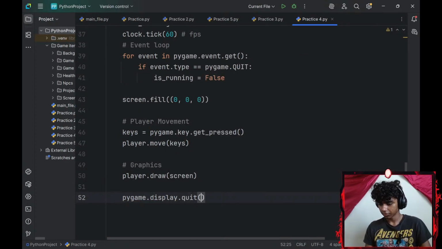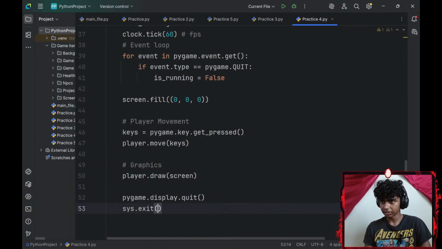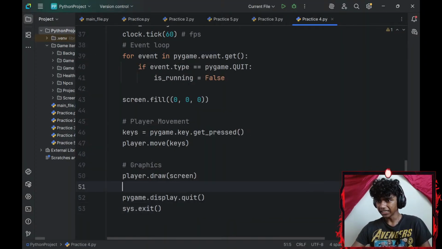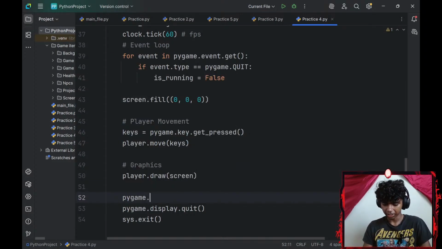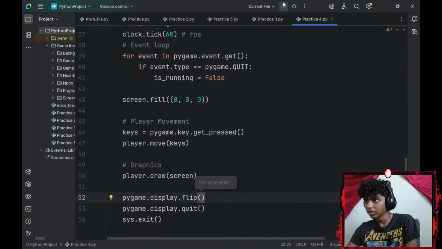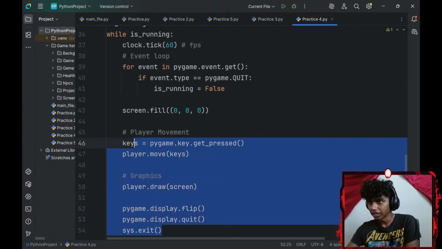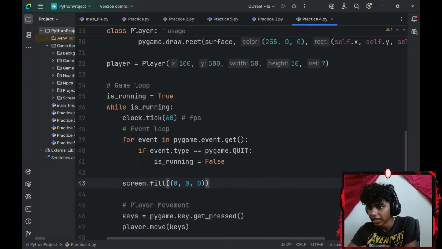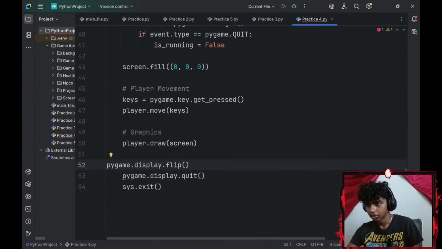pygame.display.quit and a sys.exit. I might have to update my display, guys. Do we need to update our display? Is that how it works? pygame.display.flip. Is this how it works as well if I run the command? I am inside my while loop. Okay, so maybe I need to indent this. It is indented inside my while loop. Oh, this should go outside my while loop. There.